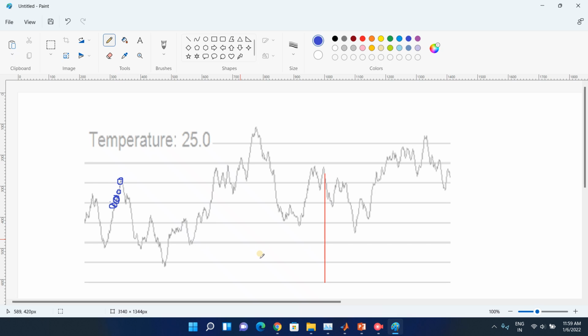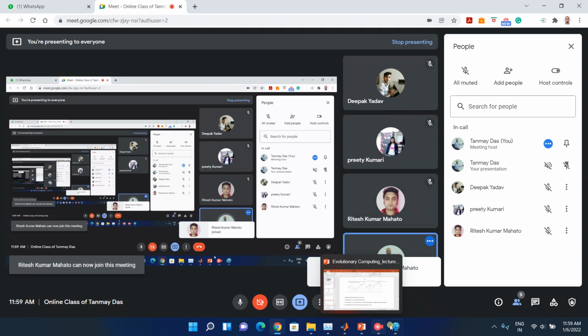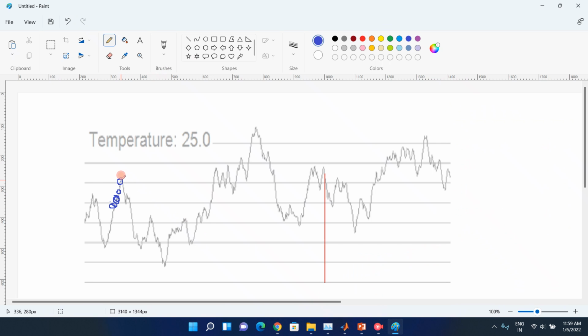Then again it will continue, and at this point it will take another neighboring variable and check whether this is higher or not. It says that it is higher. So you can see that this is higher, but it is not the highest. So it will again take another surrounding variable. In this way it will continue and keep on checking. Whenever it reaches here, it will not accept this, because it has already declared that this is the highest one for me.